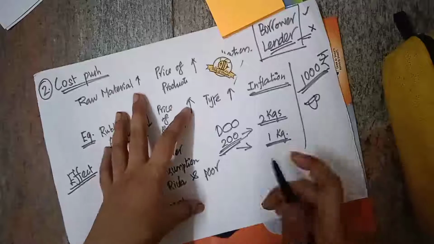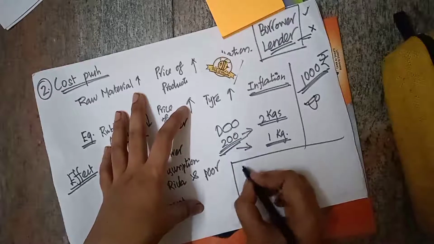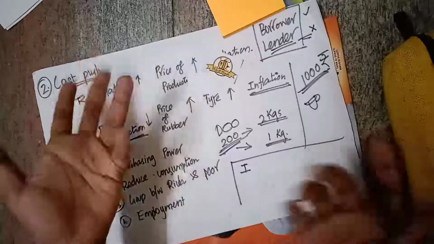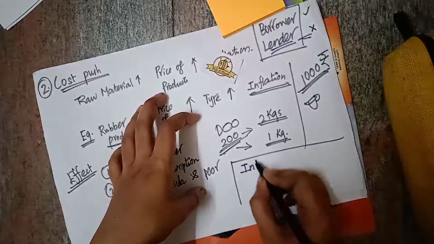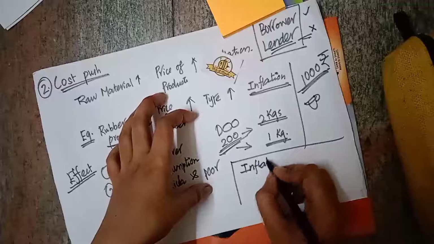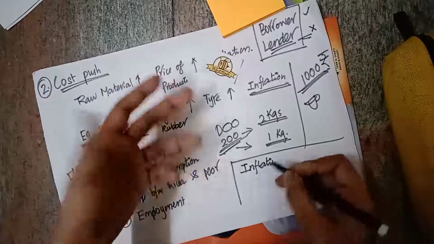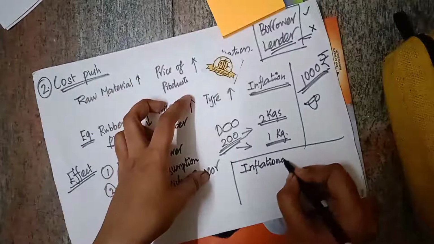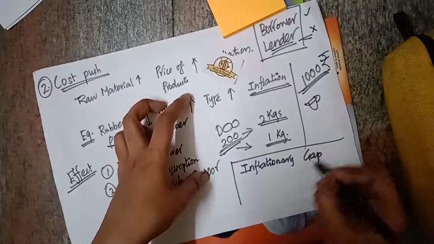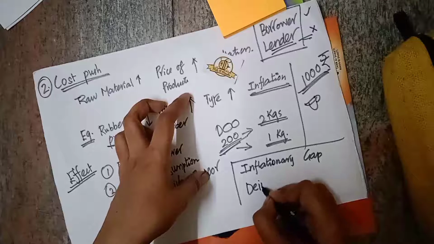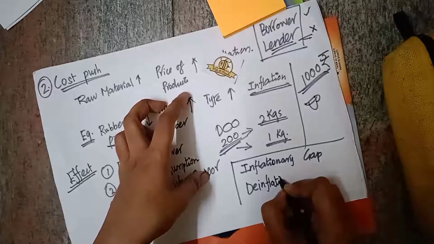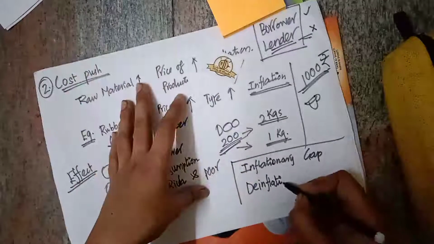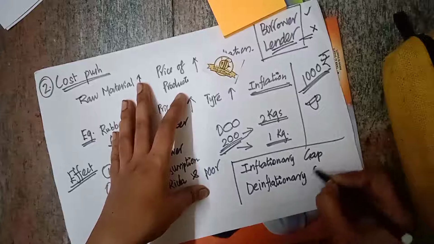Then we have the inflationary gap. So what is this inflationary gap? If the government expenditure is more than the national income, it is an inflationary gap. The spending of the government is government expenditure. If the government spends more than its income, then it is called an inflationary gap. What is a deflationary gap? It is just the opposite of the inflationary gap. In a deflationary gap, the government's expenditure is low. The shortfall in government spending is called a deflationary gap.